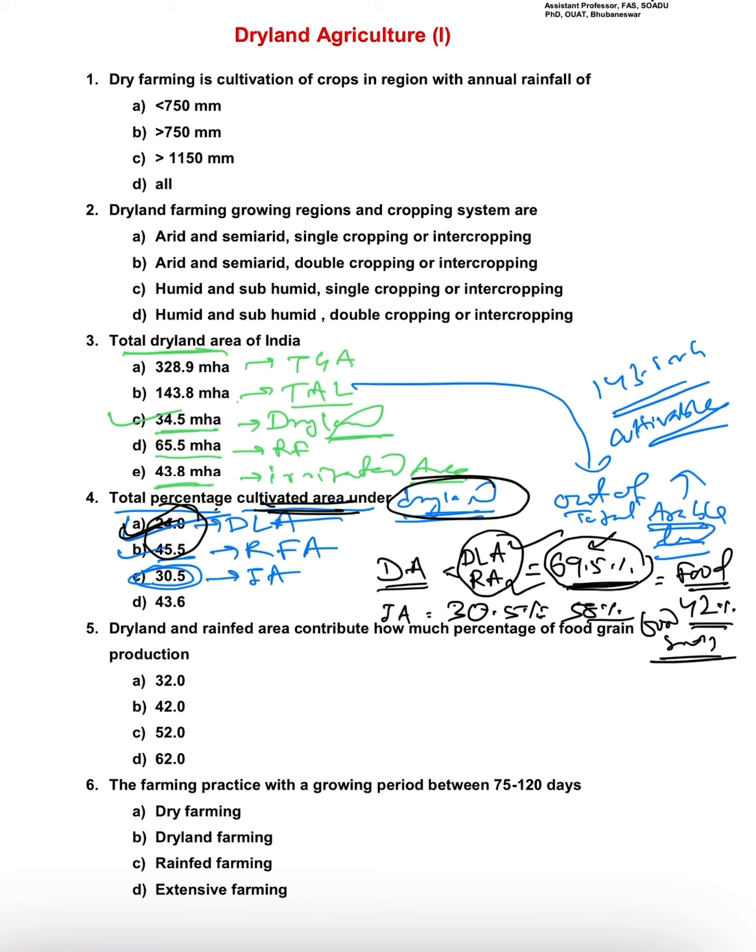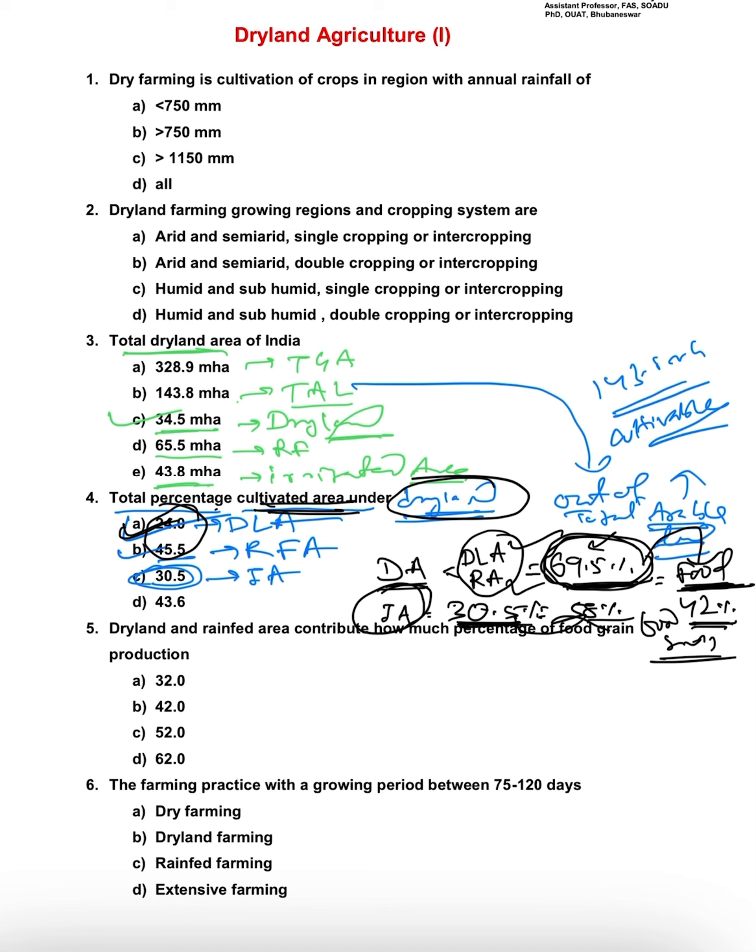Though the irrigated area percentage is very small, 30.5%, it contributes approximately 50 to 60% of the food grain production.